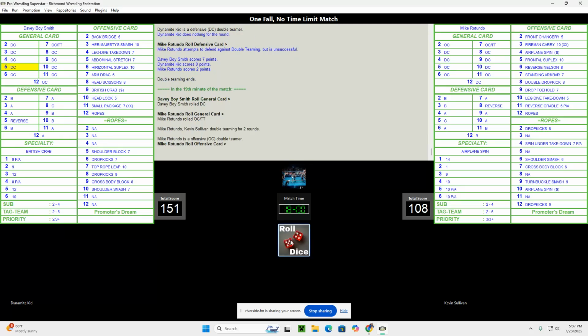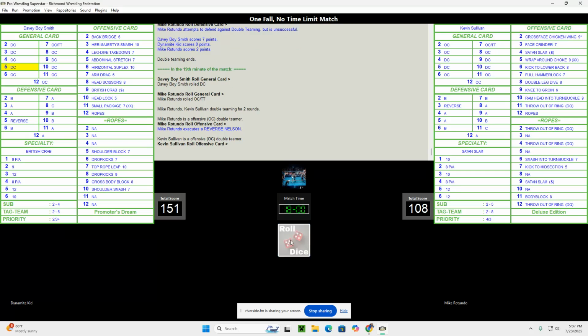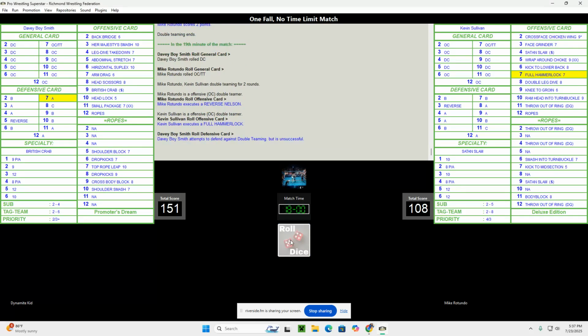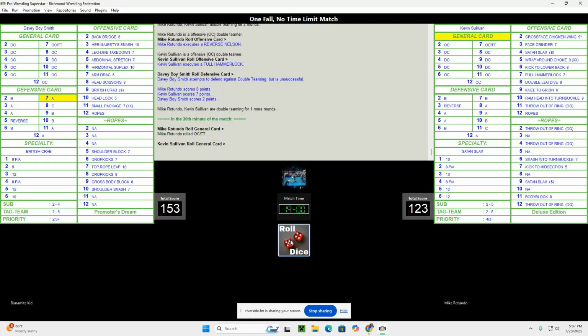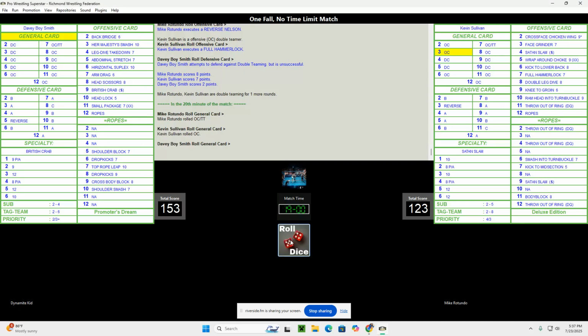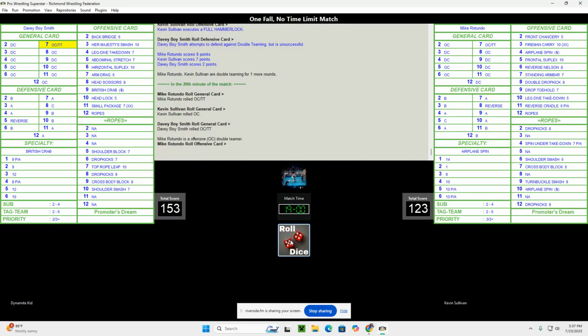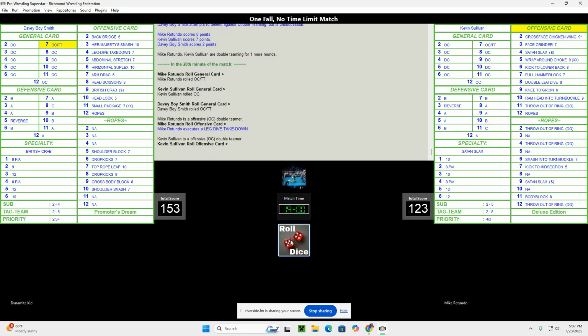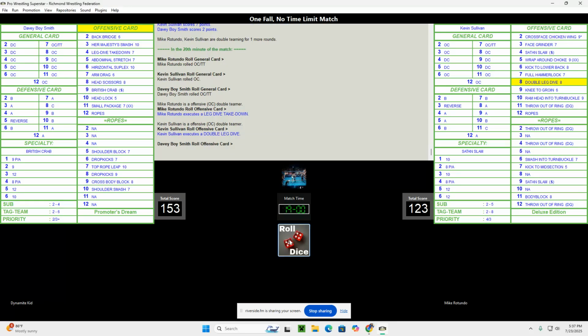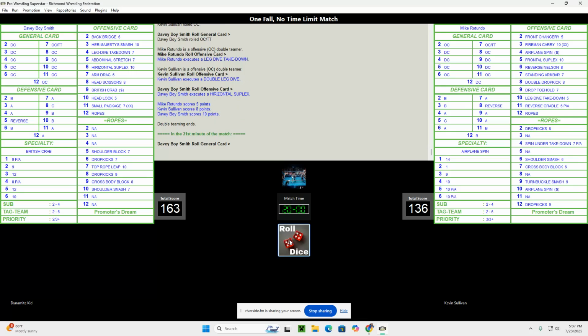All right, now we're going to switch it around. Kevin Sullivan had seen enough. He jumps in. And they get a little bit back here. Man, there's been a lot of double team. Both of these teams just too good at their tag team efficiencies here.